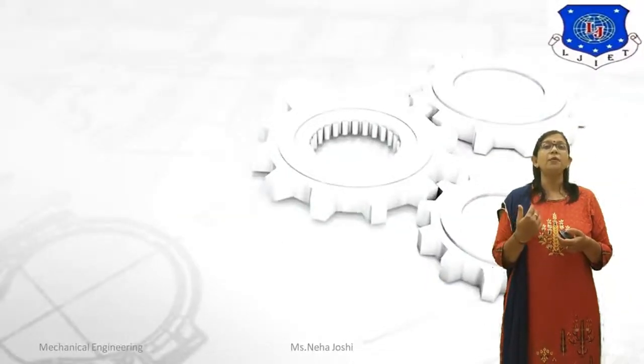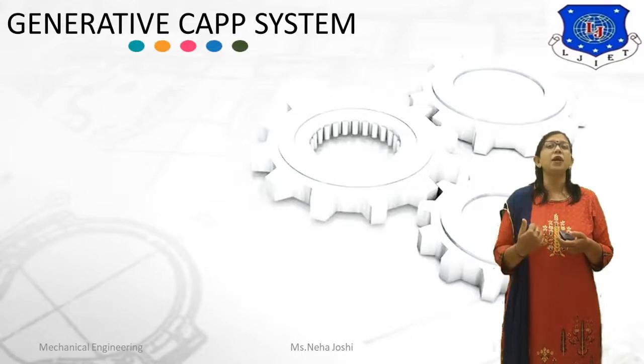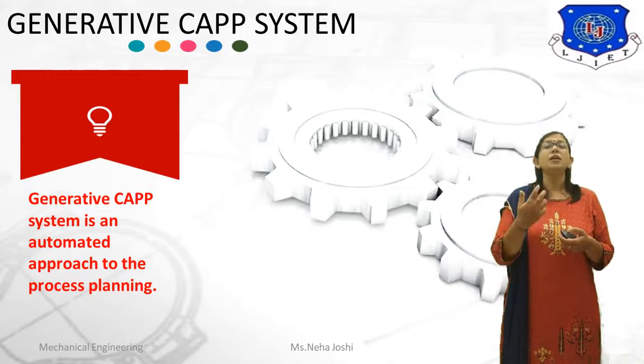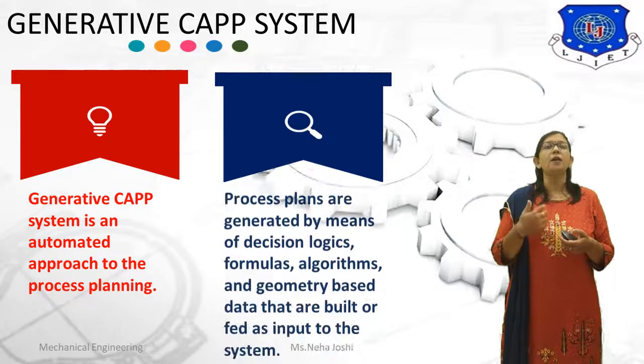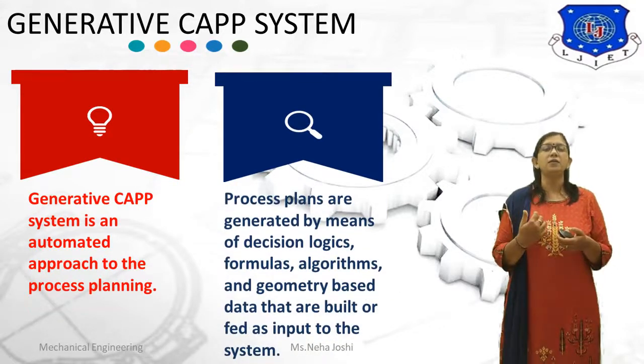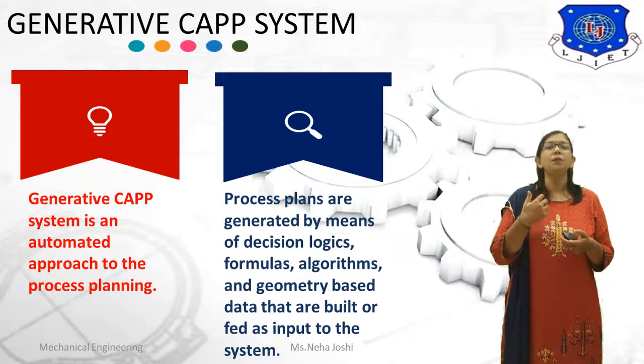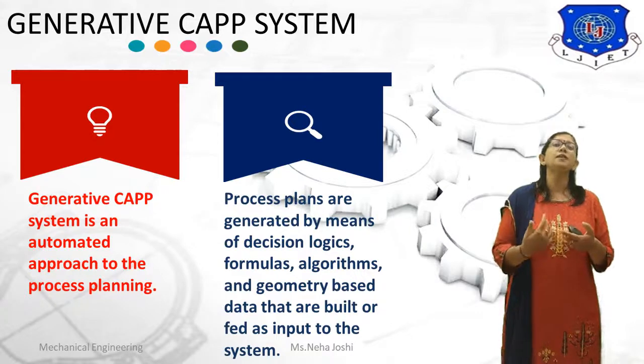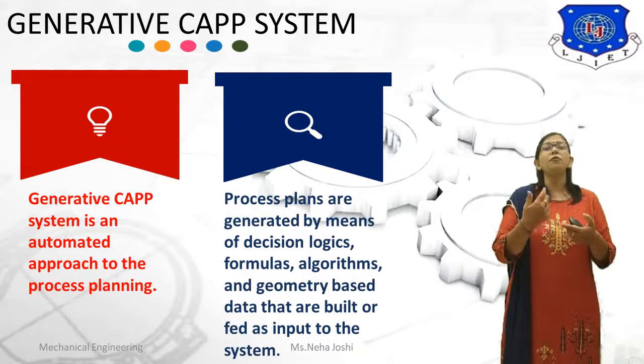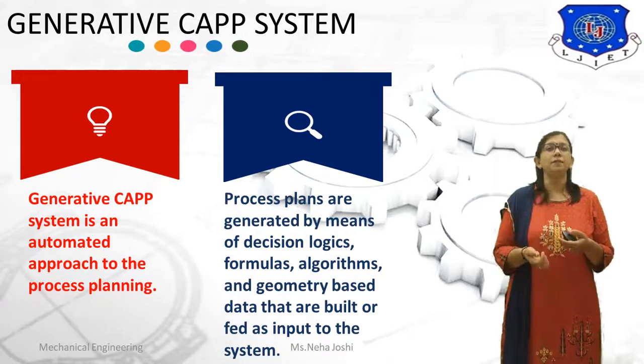Now, the second type of CAPP system, that is generative type CAPP system. Now, what is generative type CAPP system? Generative CAPP system is an automated approach to process planning, unlike the variant type CAPP system. The generative CAPP does not require assistance from the user to generate the process plan. Process plans are generated by means of decision logics, formulas, algorithms and geometry based data that are built or fed as input to the system.